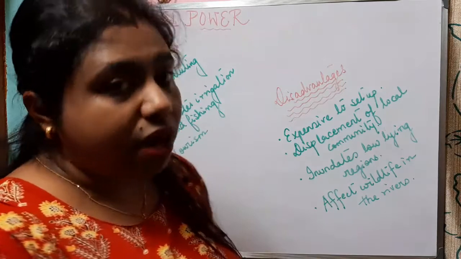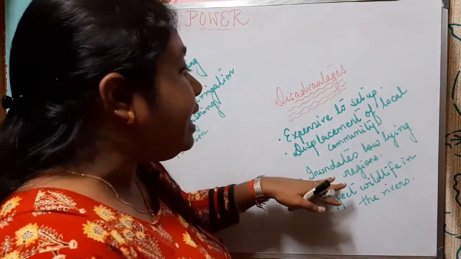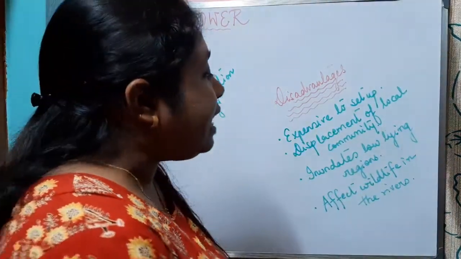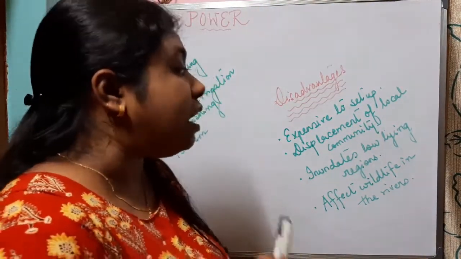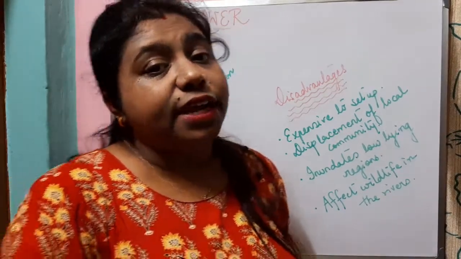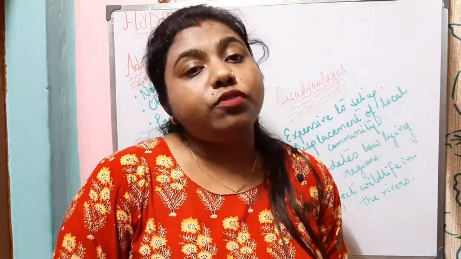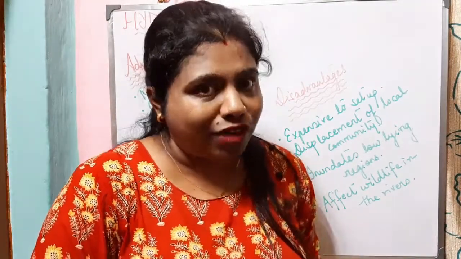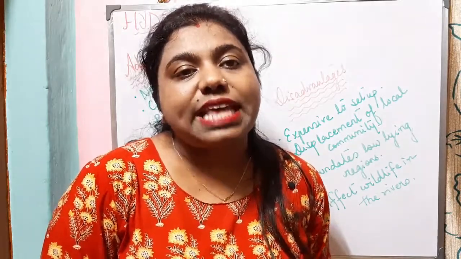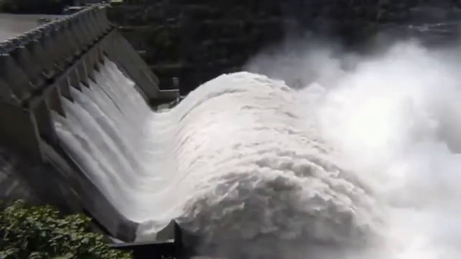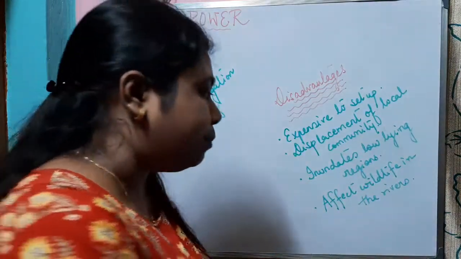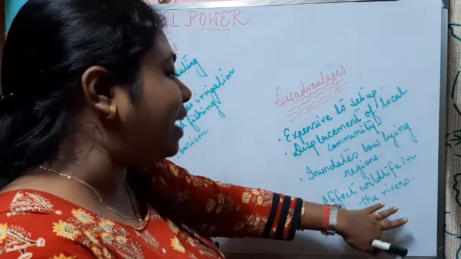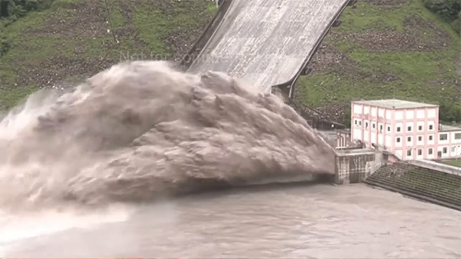Dams which are constructed to produce hydel power inundate low-lying regions. Now, the main purpose of constructing the dam is to store and hold the rainwater so that it can control flood. But we will see that most of the time the dams fail to control flood. What happens when there is heavy rainfall? The dams release the excess water, and that excess water leads to the submerging of the low-lying regions near the dams. It also affects the wildlife in the river because the flow of the river reduces.